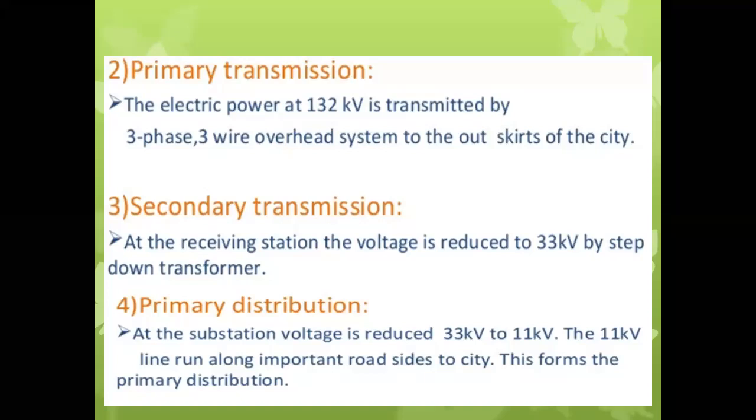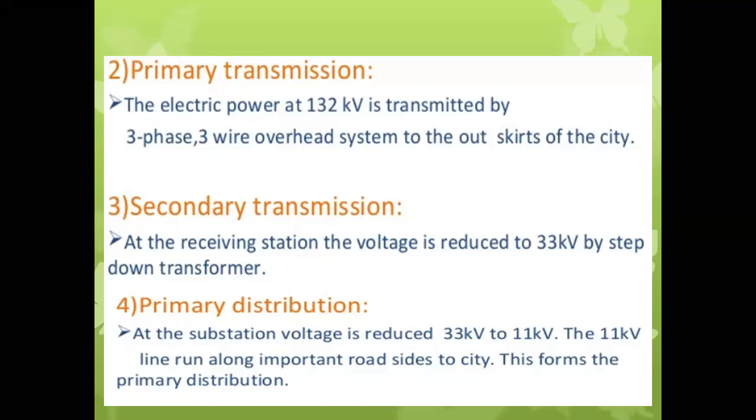Remember this point. Secondary transmission system: at the receiving station the voltage is reduced to 33 kilovolt by a step-down transformer. For the secondary transmission, we have to remember the voltage rating. How much is that? Remember 33 kilovolt.